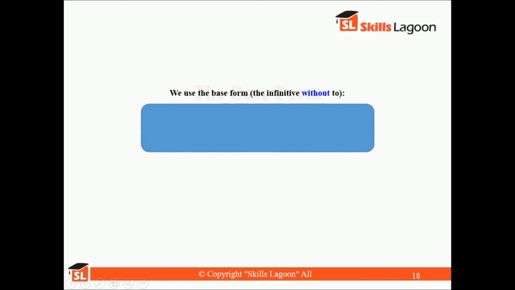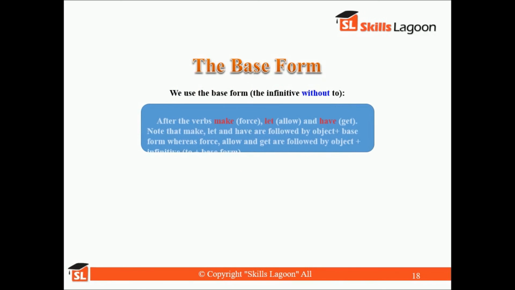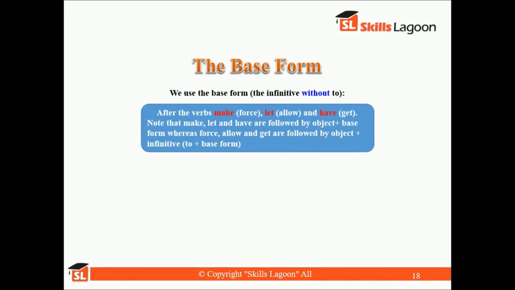Now, how to use the base form? We use the base form, the infinitive without to, after the verbs make or force, let or allow, and have or get. Note that make, let and have are followed by object plus base form, whereas force, allow and get are followed by object plus infinitive, to plus base form.